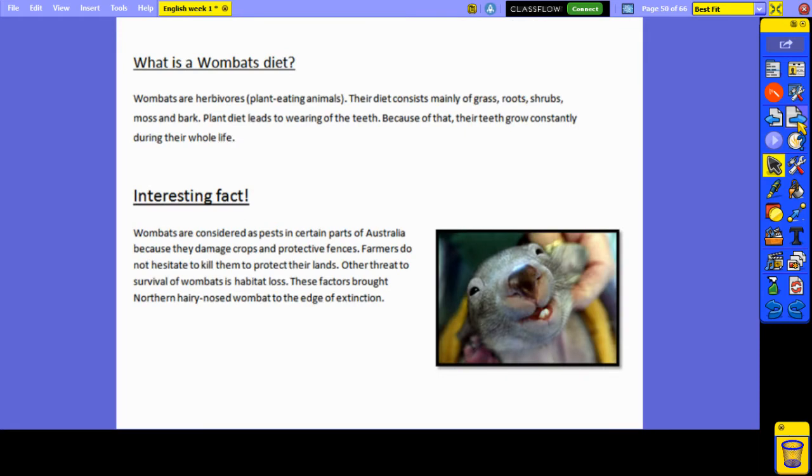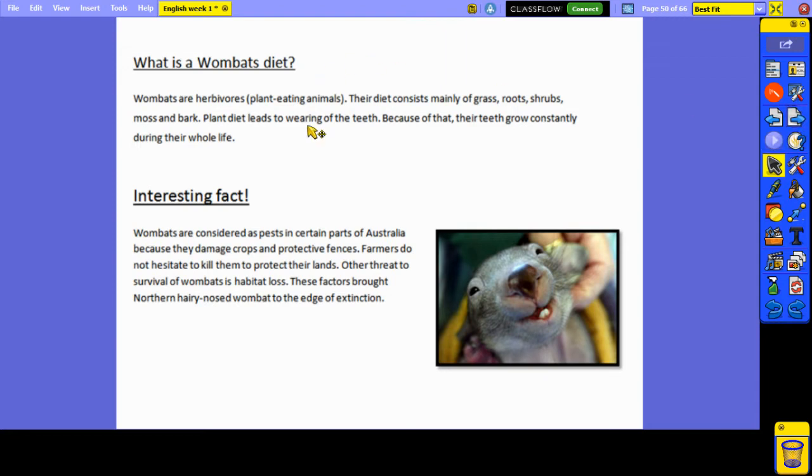What is a wombat diet? Wombats are herbivores, which means they are plant-eating animals, so they only eat plants. Their diet consists mainly of grass, roots, shrubs, moss, and bark. Their plant diet leads to wearing of their teeth. Because of that, their teeth grow constantly during their whole life.